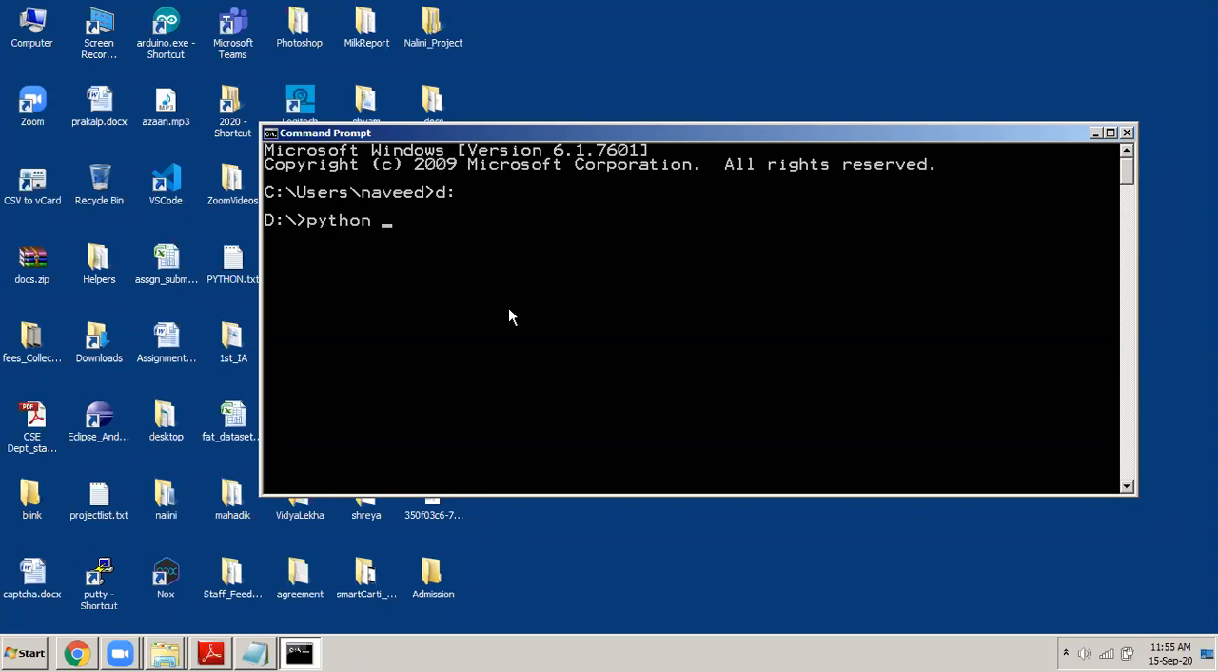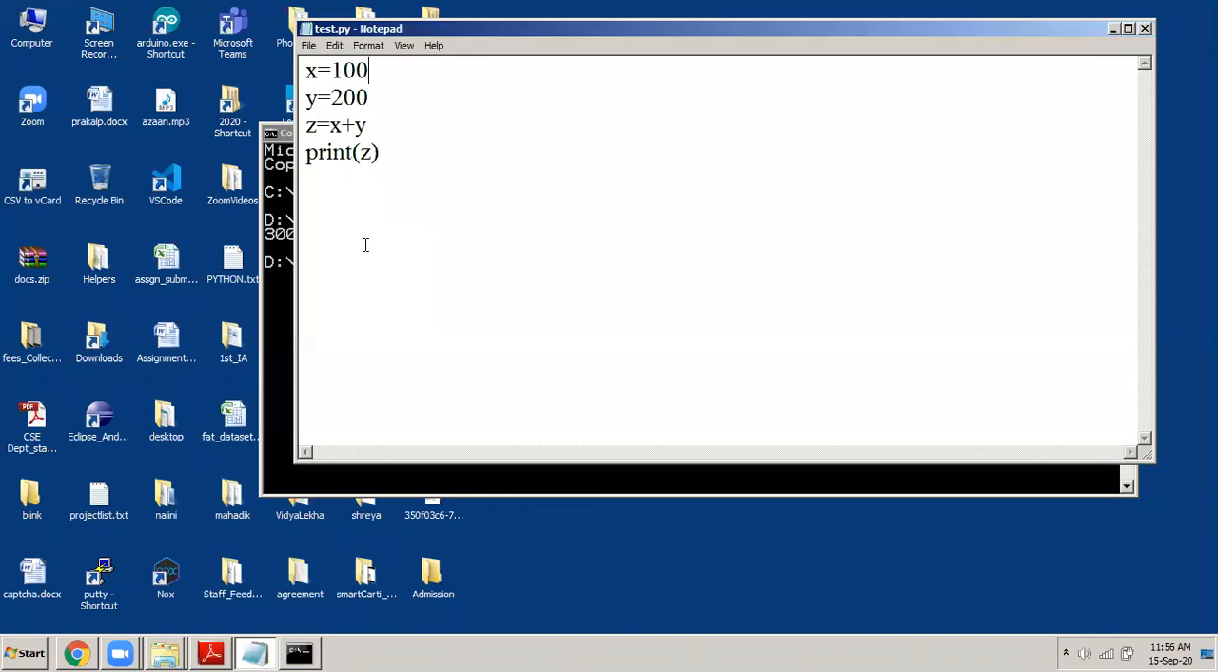Where is the file present? It is present in the D drive. So that's why I have come there and have typed Python space test.py. What is the name of the file? It is test.py. And then I press the enter button. When I press the enter button, there you can see the output. You can see the output 300, because I've written the program like this.